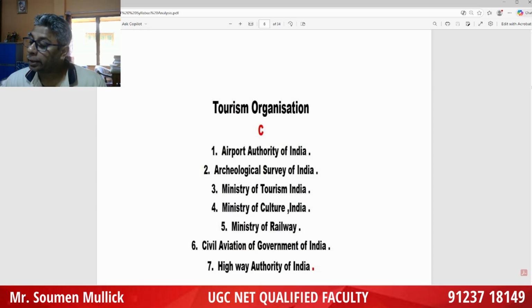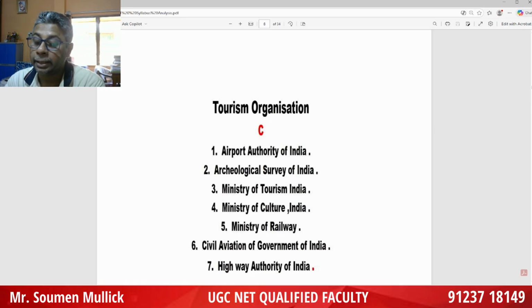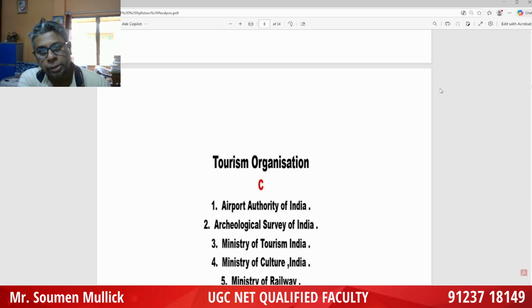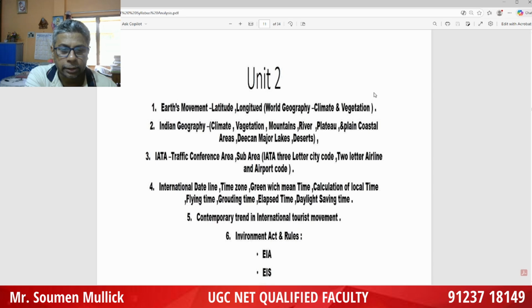Another famous area you have to study is the UNESCO World Heritage Sites, the important World Heritage Sites. Suppose the cultural heritage of India: Agra Fort, 1983; Ajanta Caves, an archaeological site. These are the important areas we have to cover. And the role of ASI, I have told you, the role of ASI. These are the important areas based on Unit 1. And next day I will discuss Unit 2, the important aspects of Unit 2.